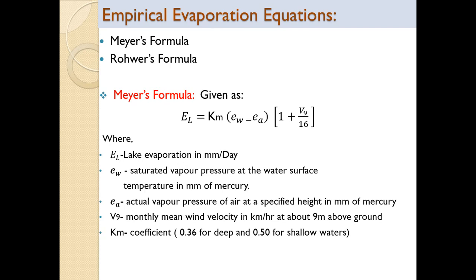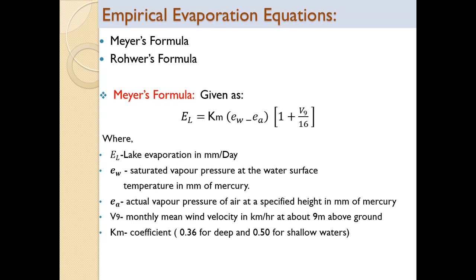V9 is the monthly mean wind velocity in km per hour at about 9 meters above ground level. And Km is the coefficient, the pan coefficient or evaporation coefficient. It depends upon the depth of lake: 0.36 for deep lake and 0.50 for shallow lake or shallow waters.